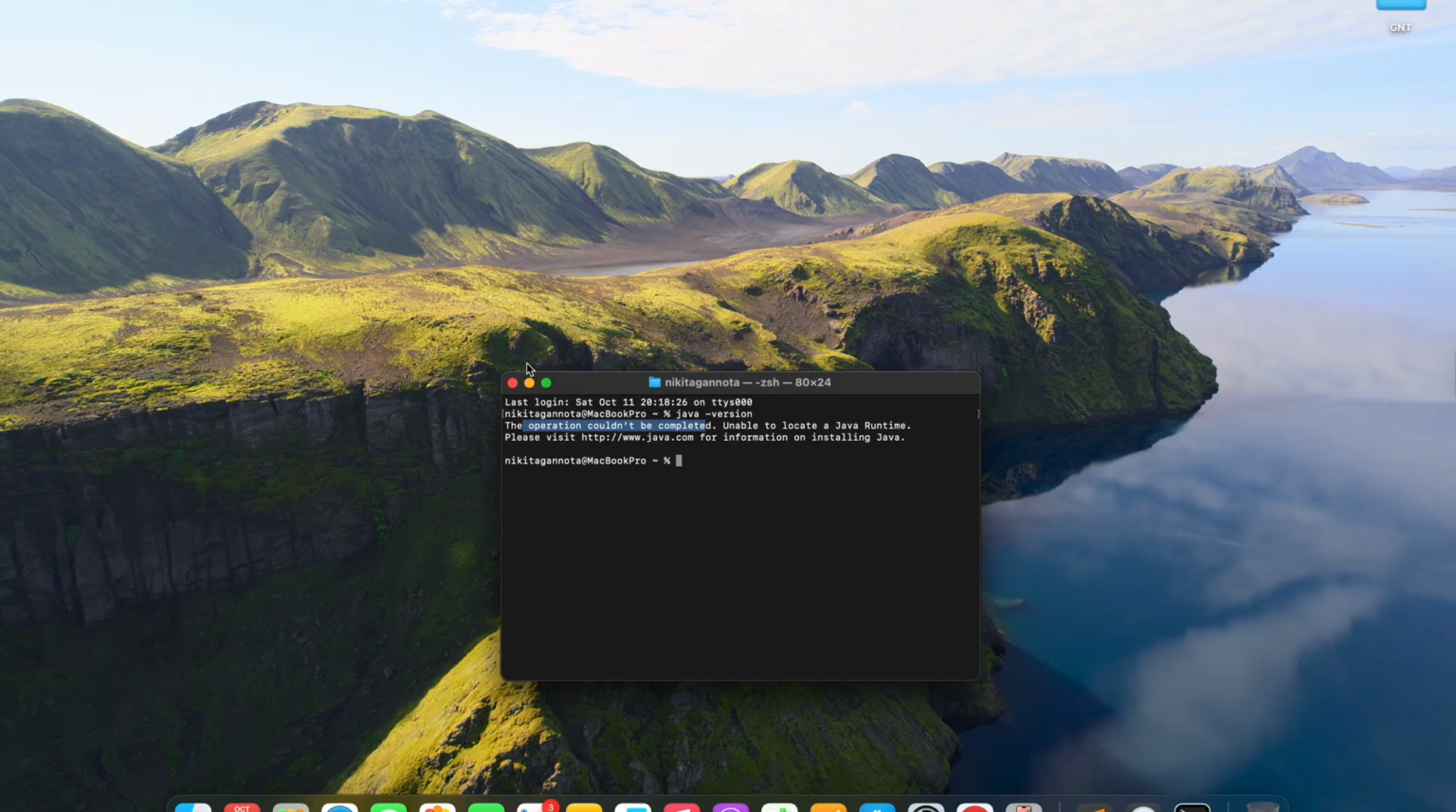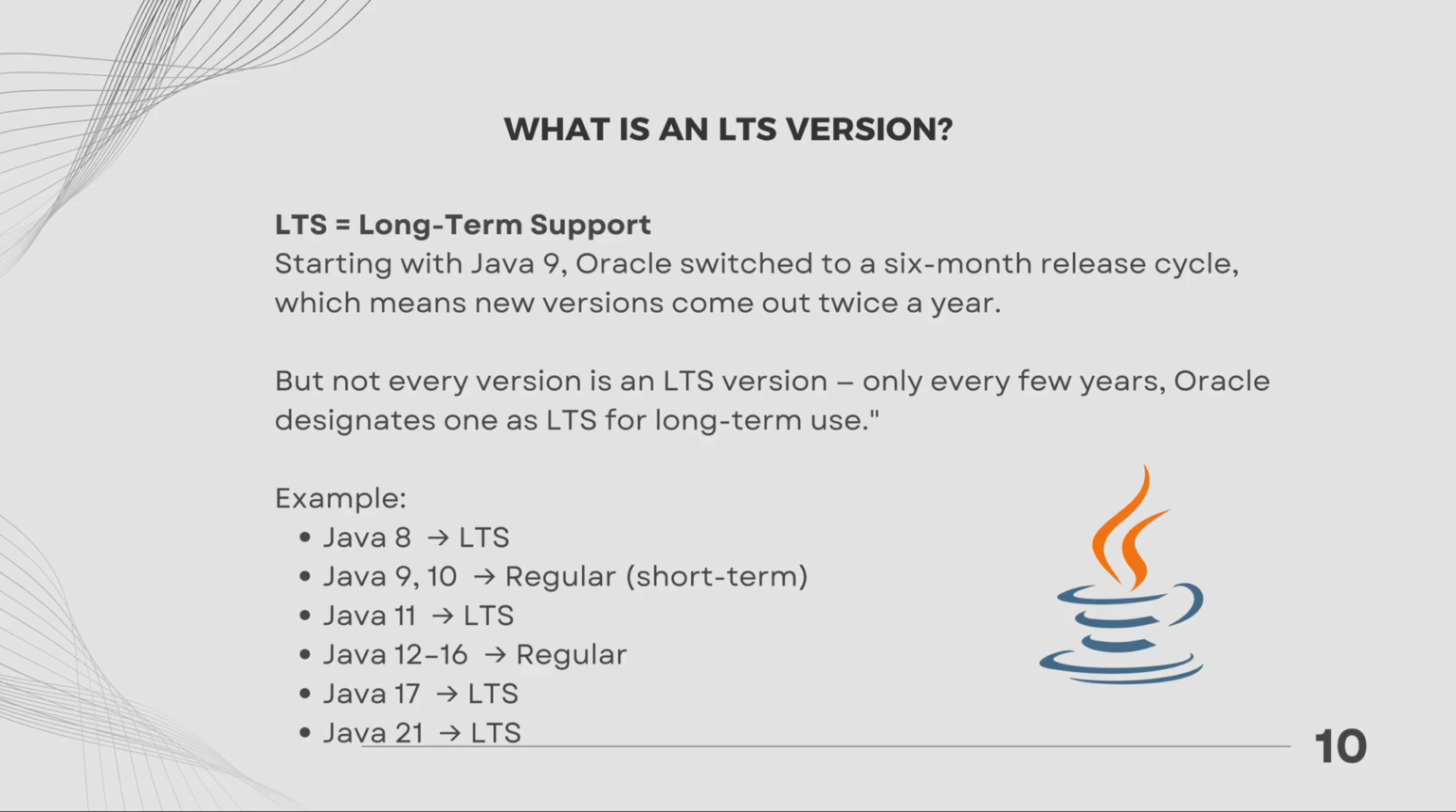For Windows users, you can hit the Windows plus R hotkey and provide the same command into the terminal. If you see something like Java version 17 or 1.8, it means you have Java installed already. If you don't see any Java versions, like in my case, it means Java is not yet installed in your system. Don't worry, we will install it together. So, to summarize, Java is constantly evolving. LTS versions like Java 11, 17, 21, and 25 are the best for most developers.